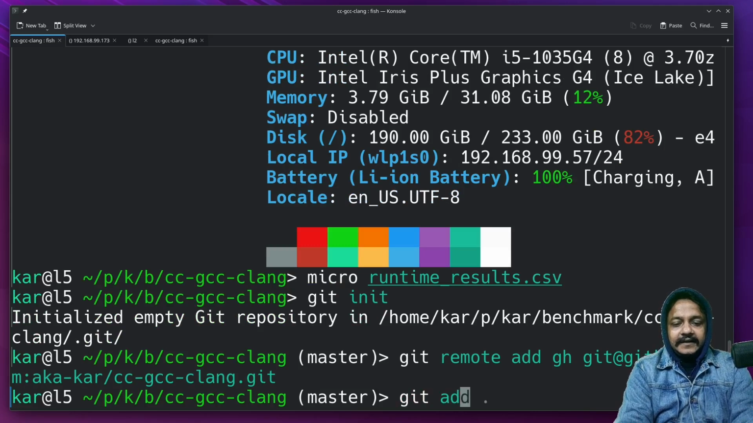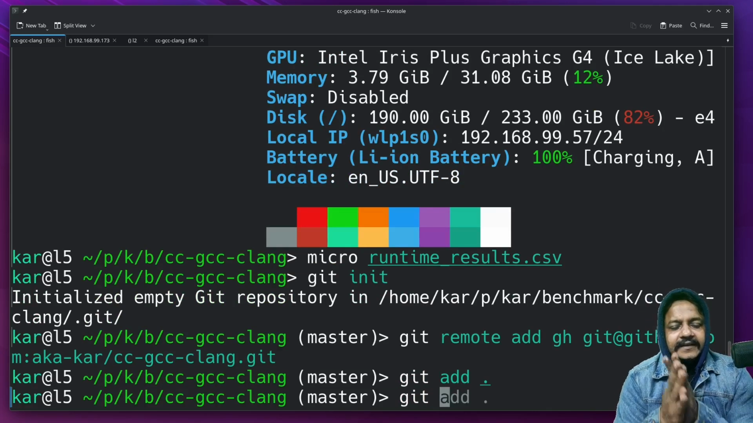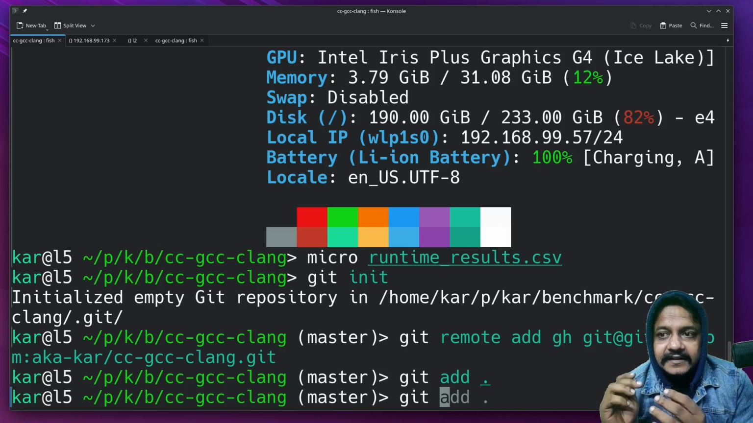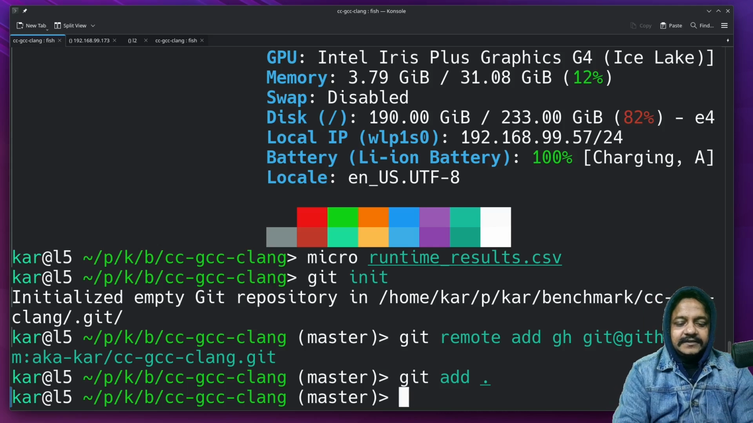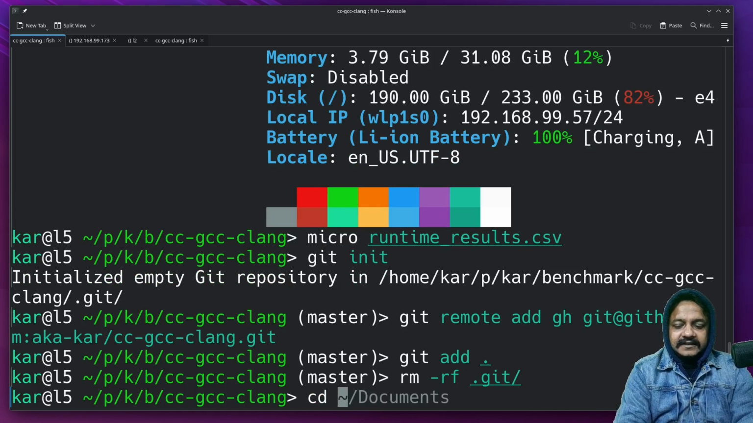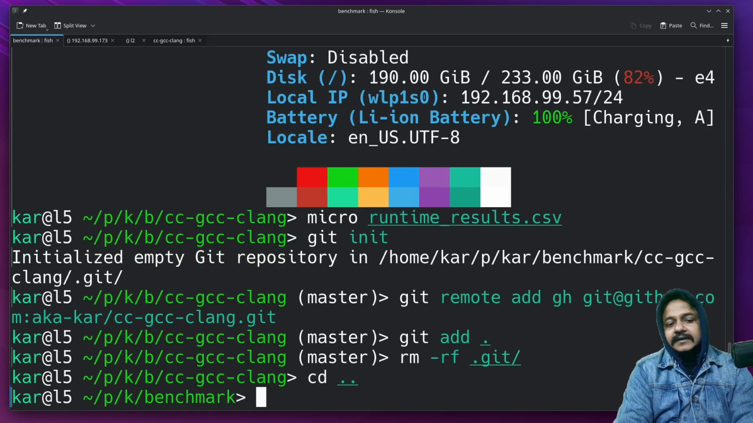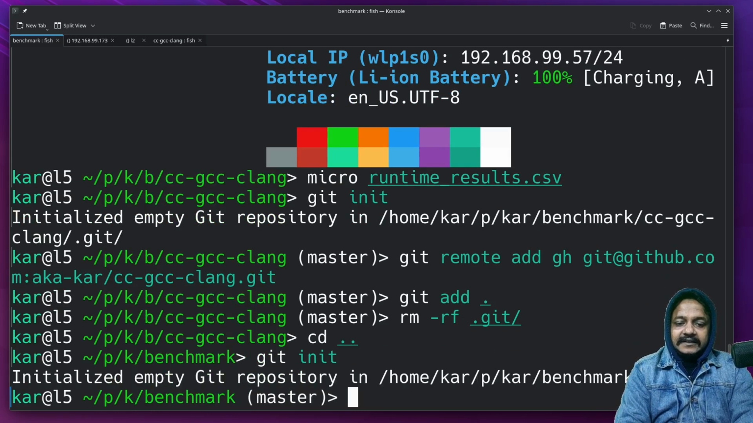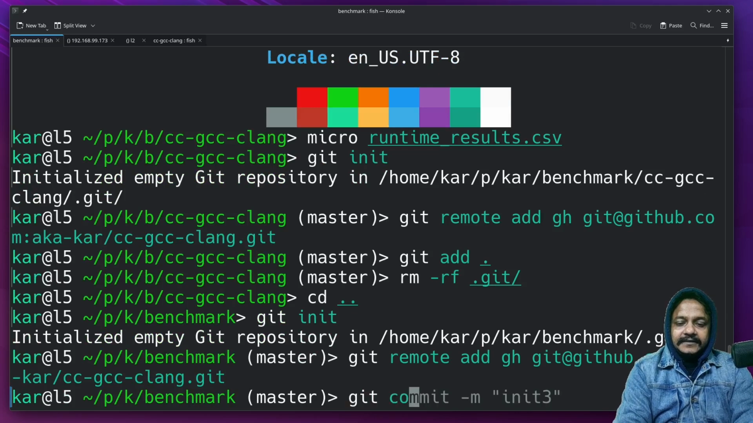Okay, what if I take the full folder and later add multiple comparisons in that same repo? It would be much better. So please let me remove the git folder. Let's get the previous folder, benchmark. I would like to have a benchmark folder so that later on I can add other benchmarks to this directory. Git init, git remote, git commit.